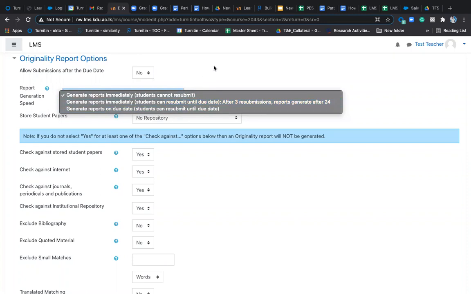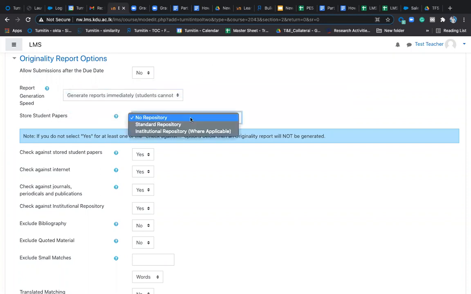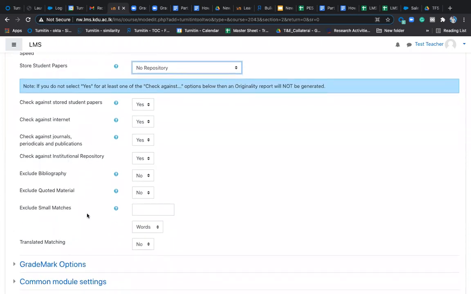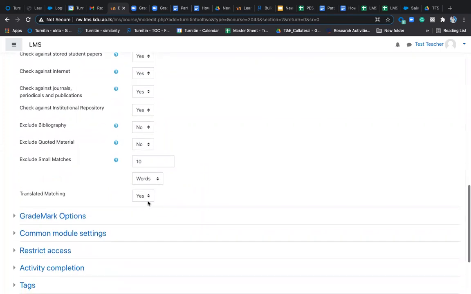And here also you have these 3 settings, whichever is feasible, you can do it. Store repository, no repository, which is feasible always. This is a better option. And again, all this bibliography, quoted materials are there. Translated matching, I'll keep it as yes, so you can use translated matching also. Small matches, if it is 10 words, you can give 10 words. If it is 5 words, you can give 5 words. However you want, you can do the settings.